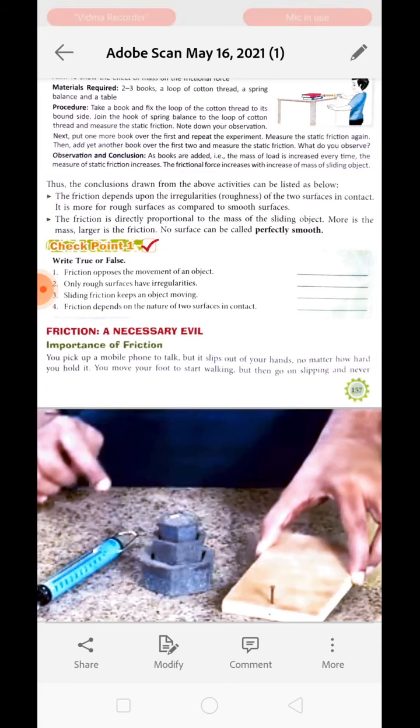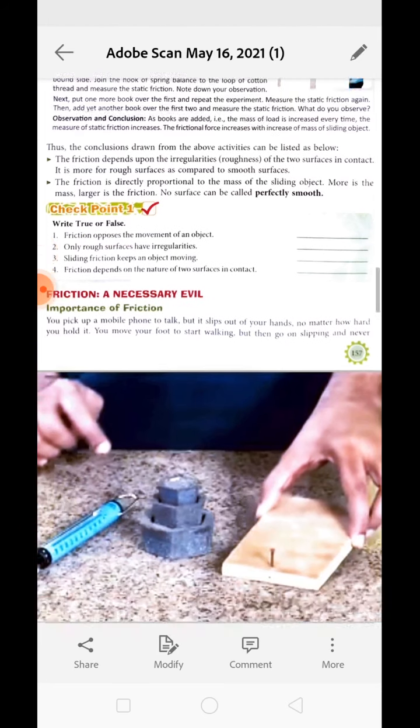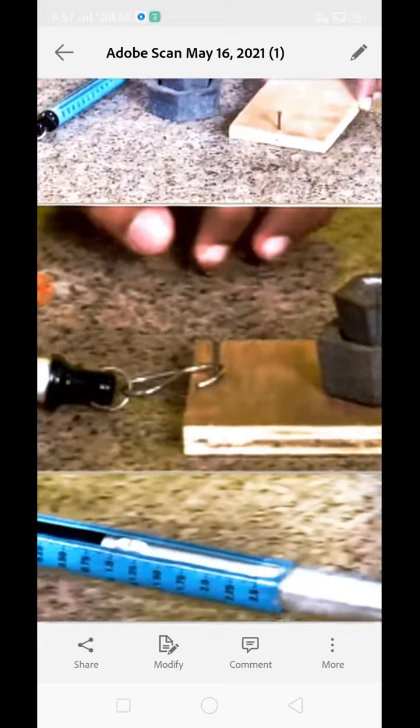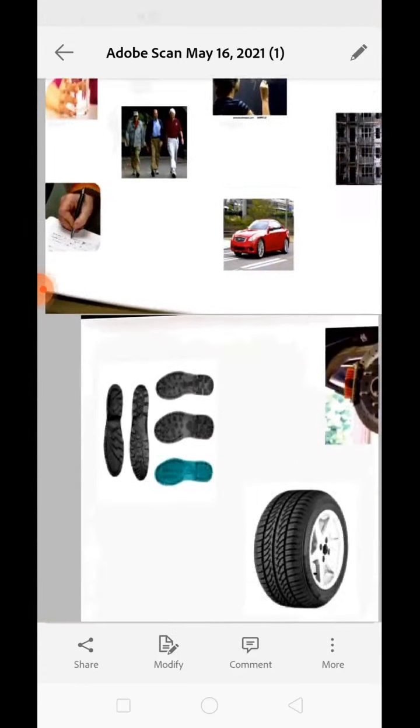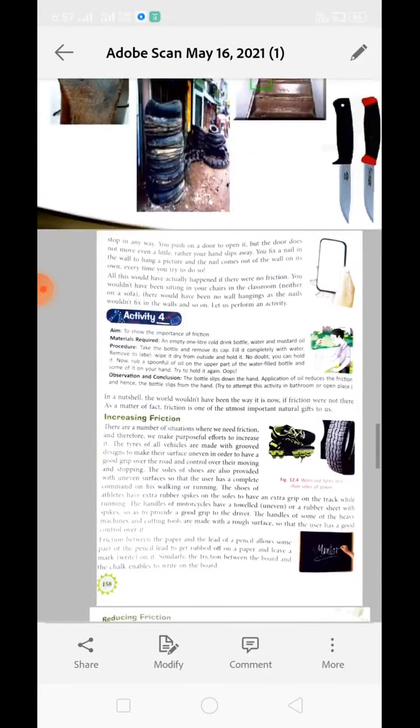So friction is the one which is providing us gripping to hold any object. Like if you are fixing a nail on the wall to hang a picture, just imagine, do you think that if there is no friction between the nail and the wall, the picture will be hung over there? No, it cannot be hung over there if there is no friction. Understand?